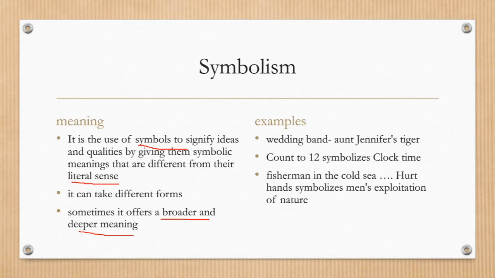So here it is not only representing the ring. What is the wedding band symbolizing? Basically it was also symbolizing that the aunt was confined, she was restricted. So it is used as a symbol that she was confined to the house, she was not able to live her life according to her own will. Then count to 12. In another poem it symbolizes clock time.